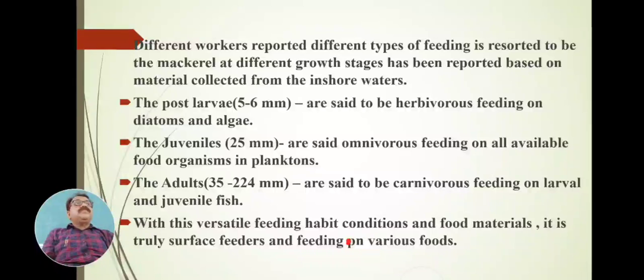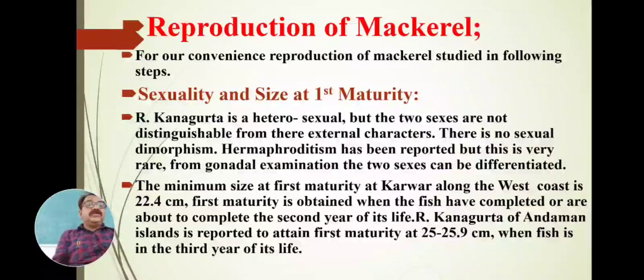Hence the feeding condition changes from herbivorous to omnivorous, omnivorous to carnivorous, which is reported by a number of investigators on inshore waters, near the shore side of the water. All this is reported about the food and feeding of the Indian mackerel, Rastrelliger kanagurta. Up to here we have completed the food and feeding habits.